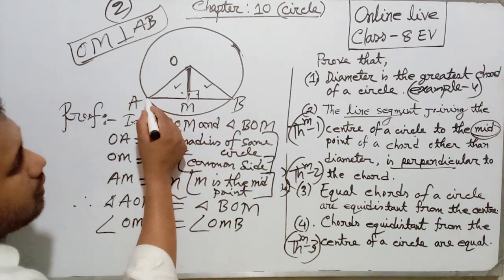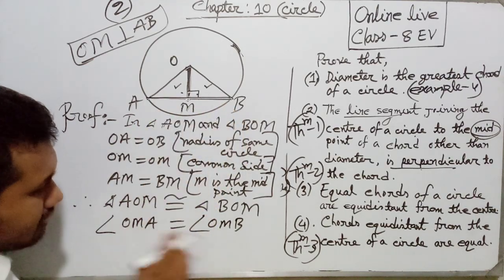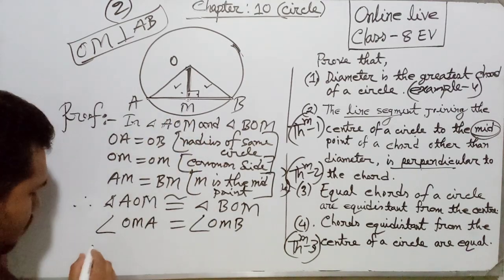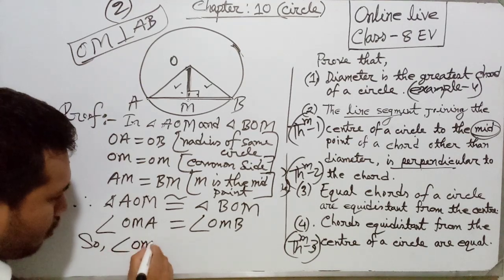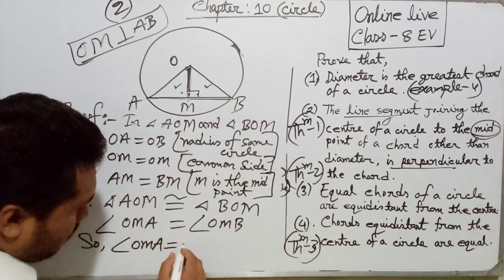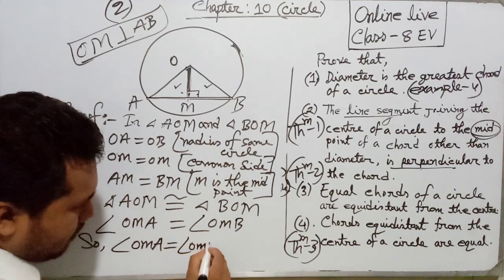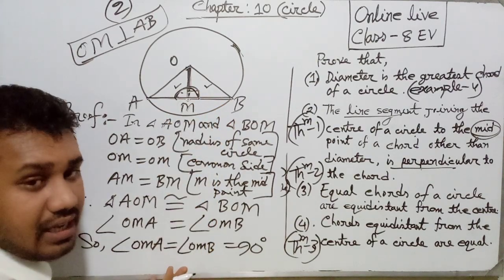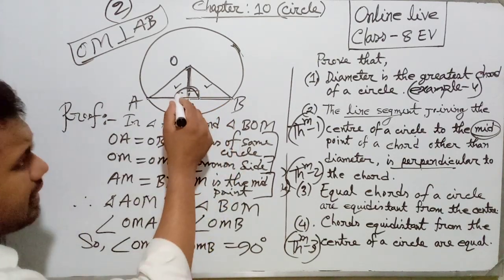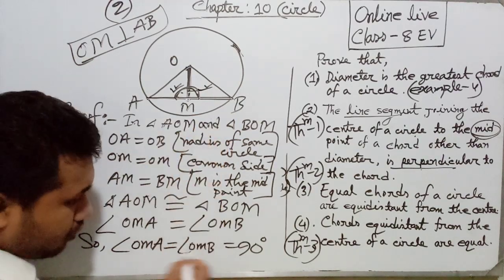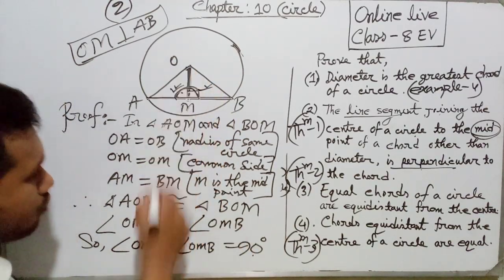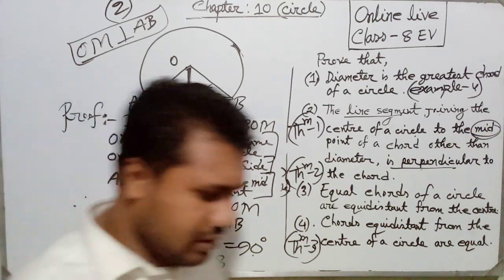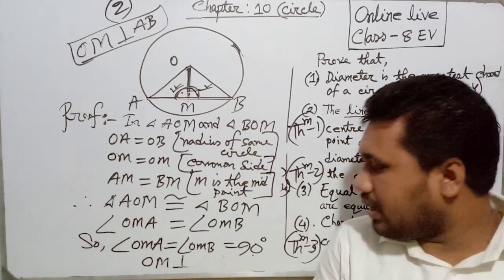Now dear students, look, this is a straight line, so these two angles are equal. Separately, both angles will be 90 degrees. Angle OMA equals angle OMB, both are 90 degrees. Why? Because these two angles make a straight angle of 180 degrees. That means this is perpendicular. So we can write OM perpendicular AB. This is our proof.